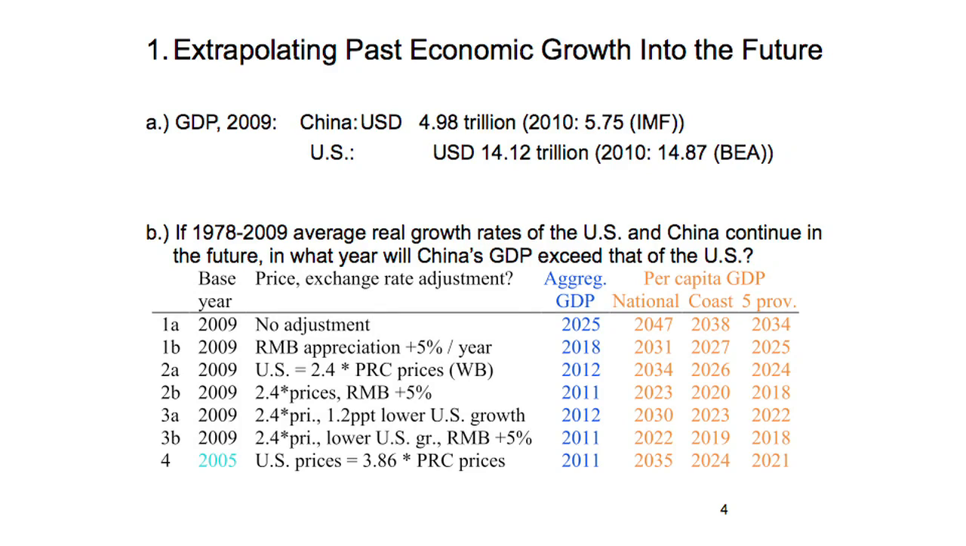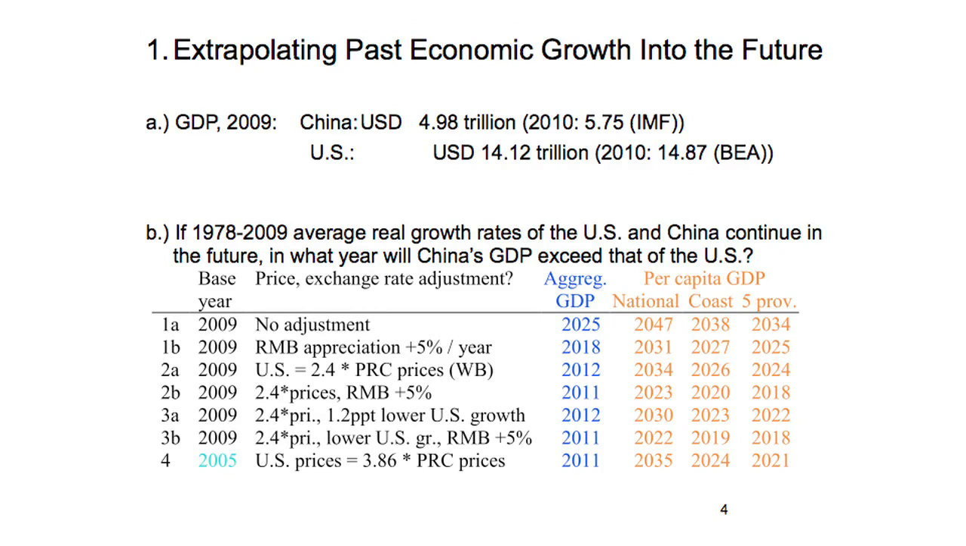But then if we move ahead in the future, look at line 1A, we just move ahead with the past growth rates. Chinese GDP will be the same size as that of the US by 2025. So that's still a long way ahead. It's 14 years ahead. Then we put in a 5% renminbi appreciation per year. It's 2018. So in 7 years' time, the Chinese economy will be as large as the US economy.